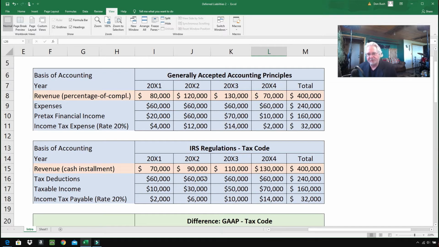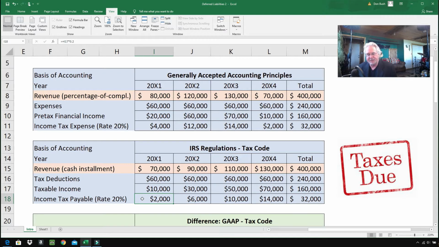Now, the total revenue claimed, according to the tax code, is going to be $400,000, which is the grand total up here for the generally accepted accounting principles. Since each year's revenue is different, the amount of tax due will be different. For instance, the income taxes payable to the government is $2,000 in the first year, although when we get to it, construction is claiming $4,000 as income tax expense. So there's a discrepancy there. So they're writing down an expense of $4,000, but they only have to pay $2,000. But the IRS will catch up, and that's why it's called a deferred tax liability.